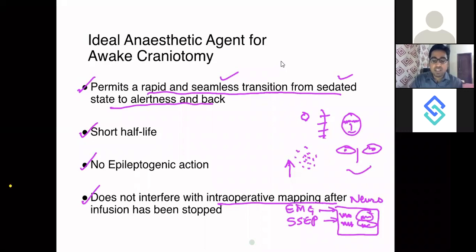In GA we are giving a paralyzing agent. Obviously, in the presence of a paralyzing agent, you will not be able to see the EMG recording because the muscles will be paralyzed. So that's where you have to use an anesthetic agent which will enable you to do intraoperative mapping.